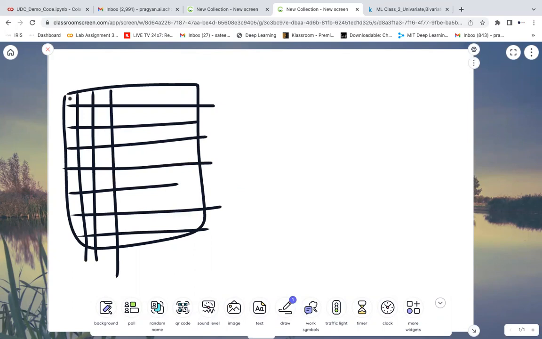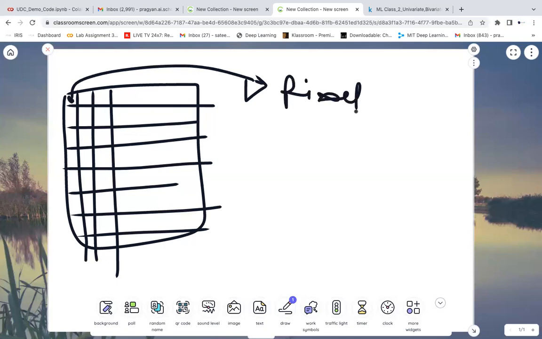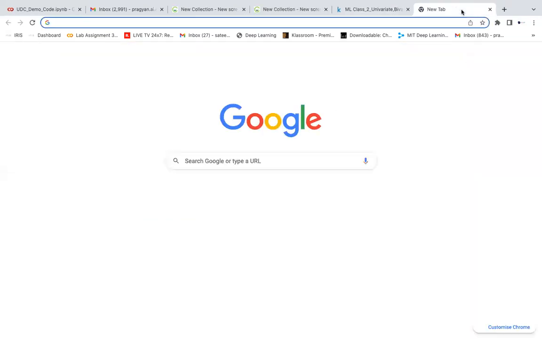Now assume this is one small portion of an image, and this will be mapped to a certain value. It will have a pixel value, which says what exists in this bit position. That is called a bitmap. In a bitmap file, each bit has a value, and that value says what kind of information exists in that bit position. It may be some numbers. Let me show you that.